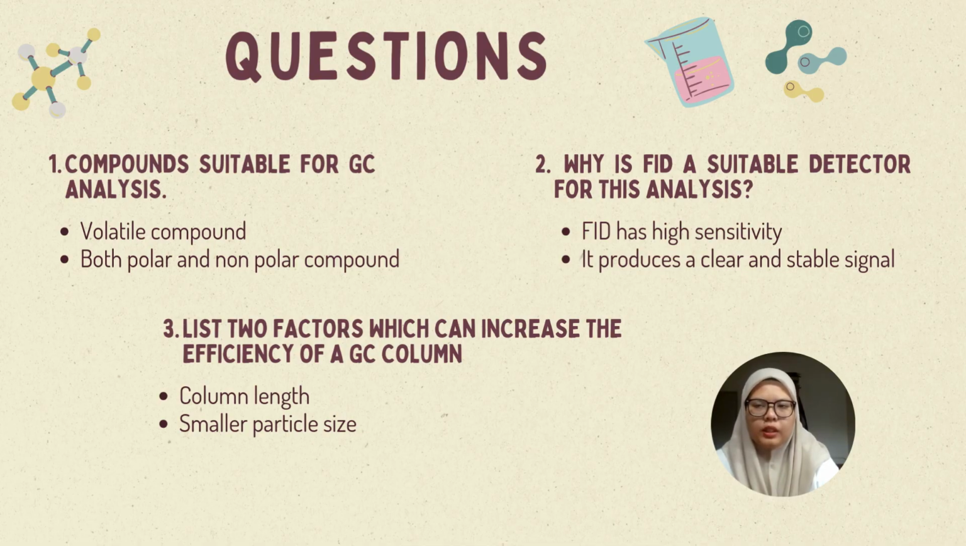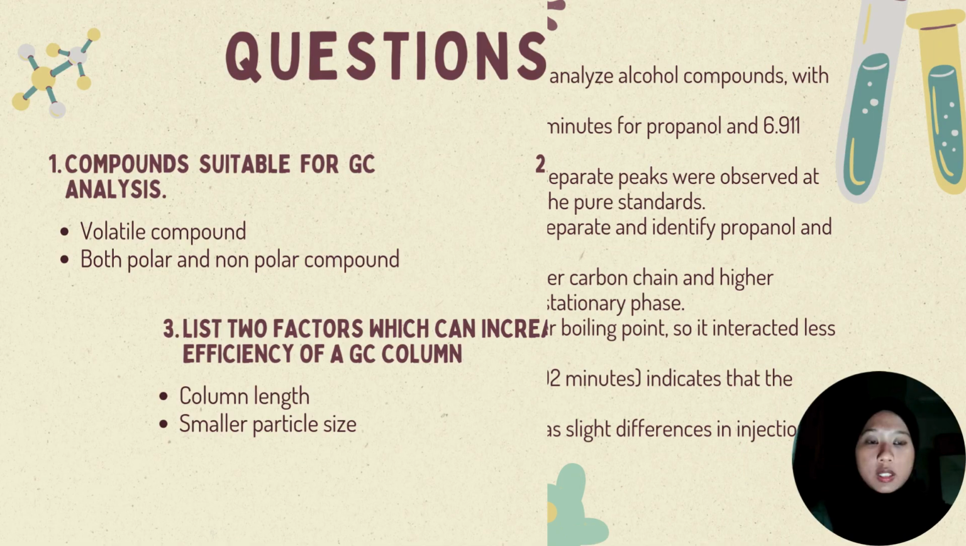The second one is, FID has high sensitivity, which allows it to detect very small amounts of organic compounds. It also produces a clear and stable signal with sharp, well-defined peaks that make the analysis more accurate. The third one is, the efficiency of a GC column can be increased by using a longer column length, which provides more separation between compounds. In addition, using a small particle size can improve the interaction between the analyte and stationary phase, resulting in better resolution.